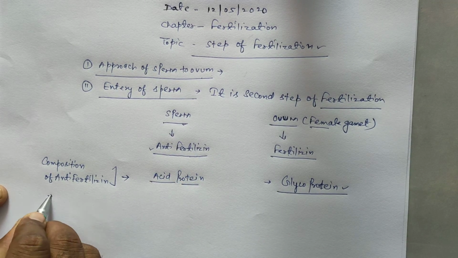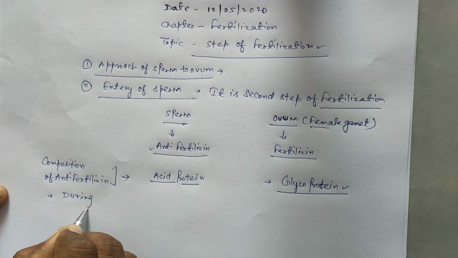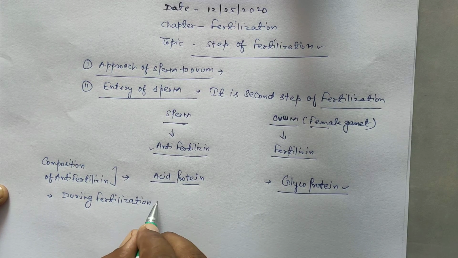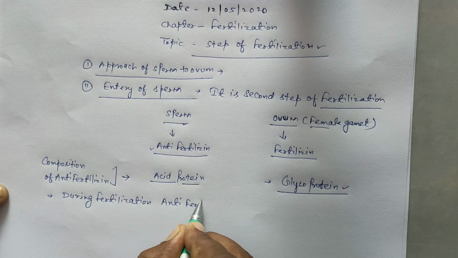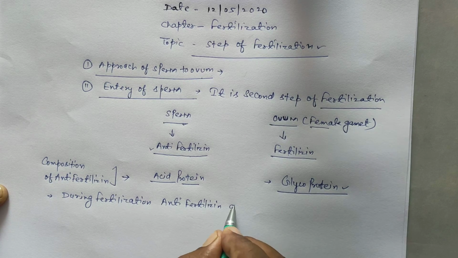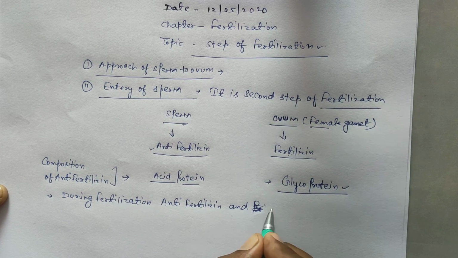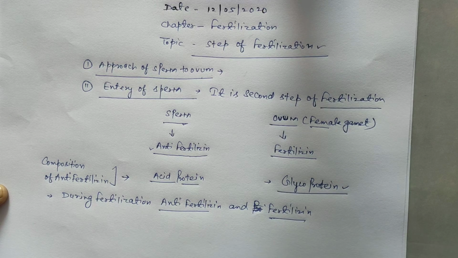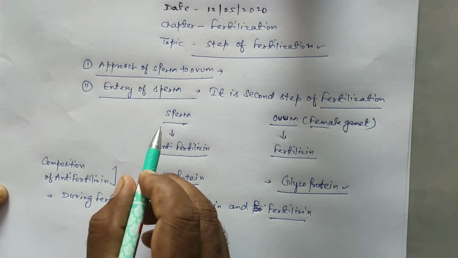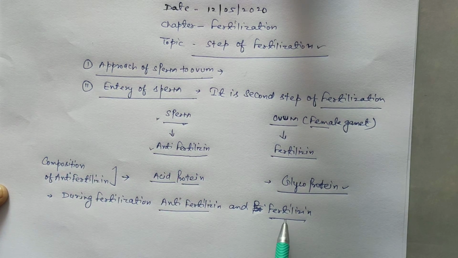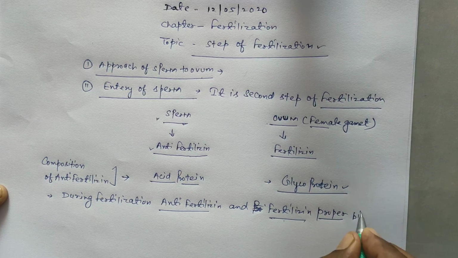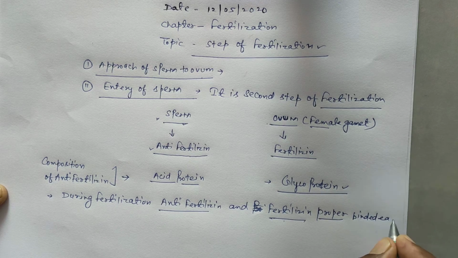During fertilization, anti-fertilizin and fertilizin are chemical substances, but anti-fertilizin is located on sperm or secreted by sperm, and fertilizin is located on ovum or secreted by ovum. They properly bind to each other.